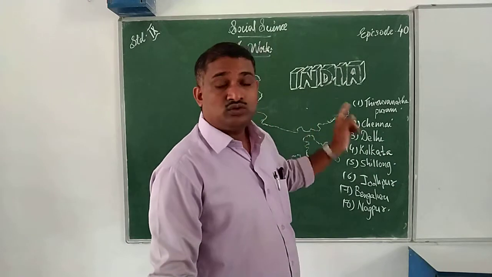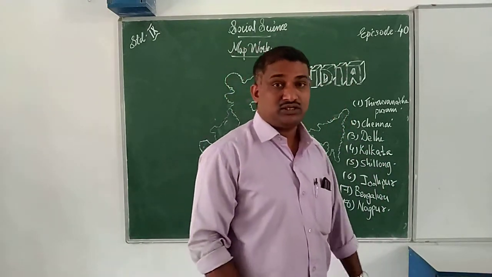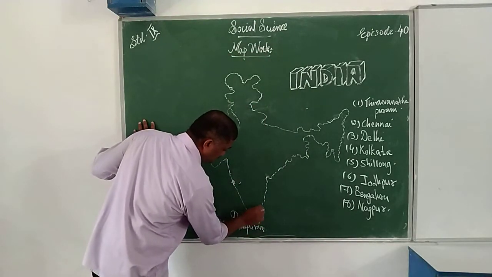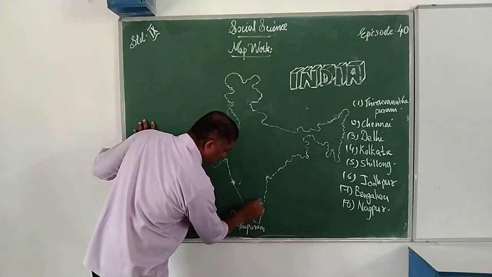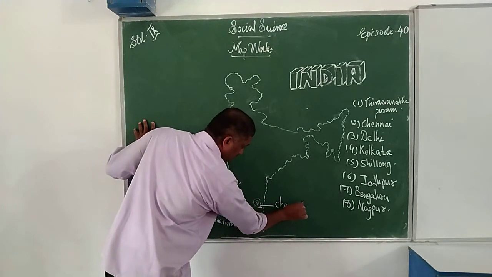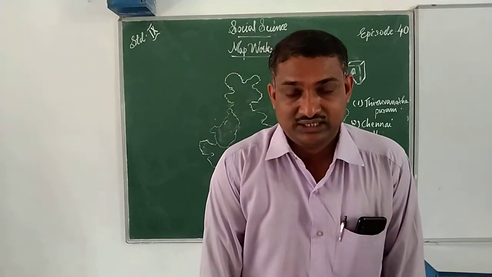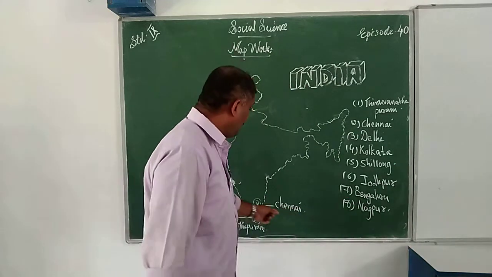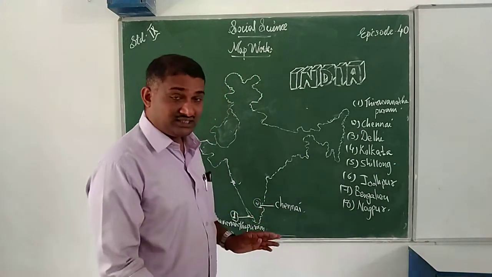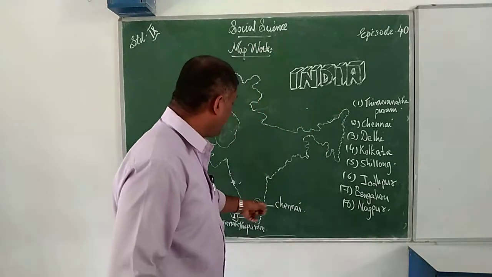Second one, which is the second one? Chennai. You have to locate and label Chennai. Where is it located? That is in Tamil Nadu. You know it very well. That is Chennai. Which is the second city mentioned here? That is Chennai. Where do you have to locate it? You have to locate it here.